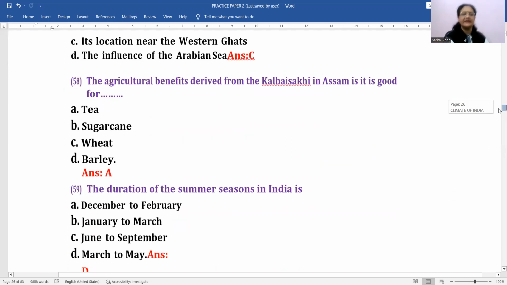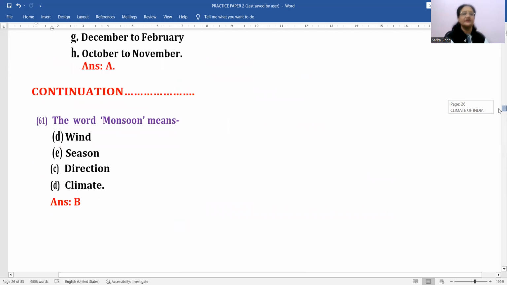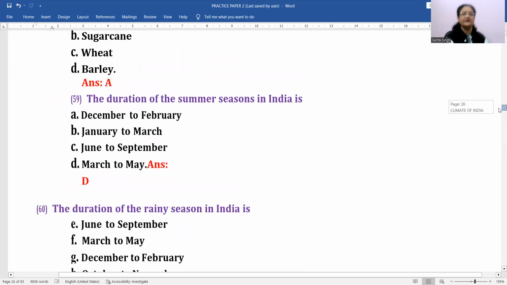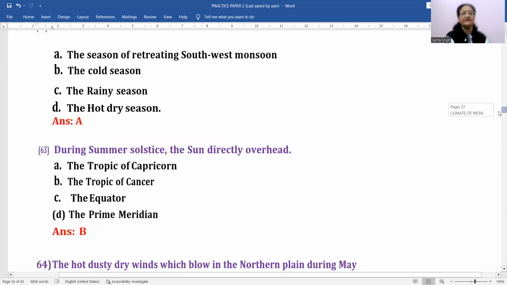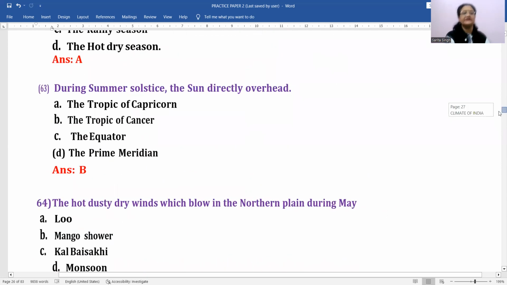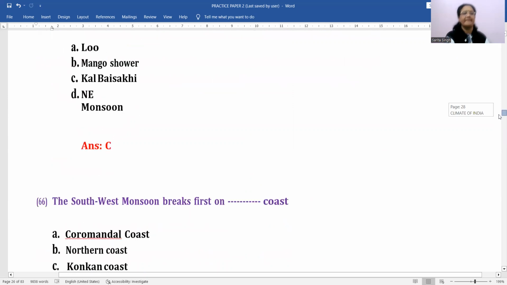Okay. Then next is the duration of rainy season in India is actually June to September, right? That is the correct answer for this, right? Now the next is, let's see.